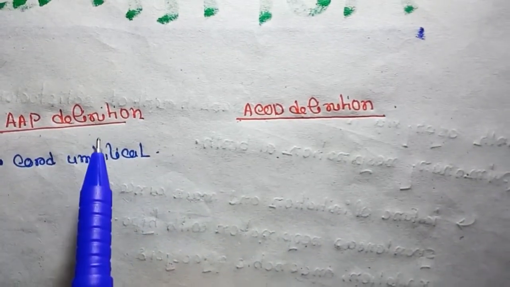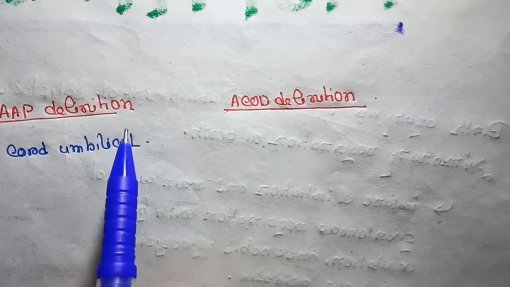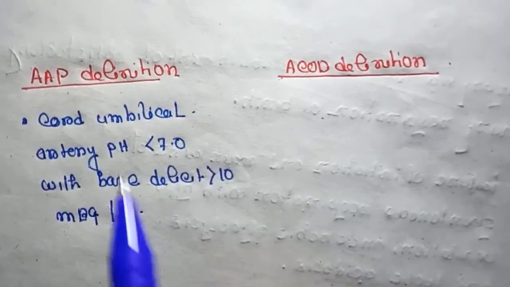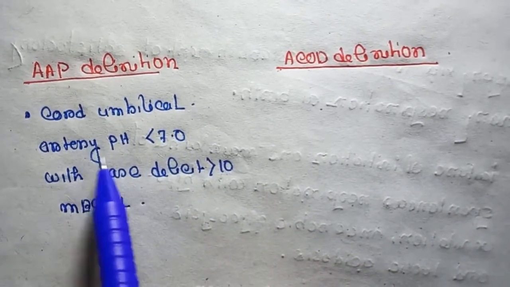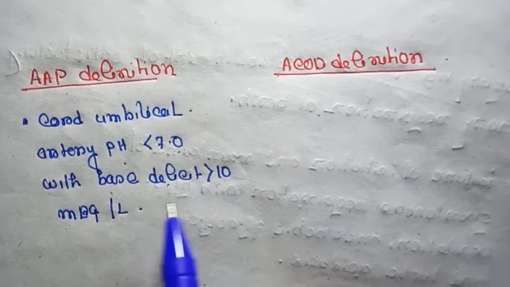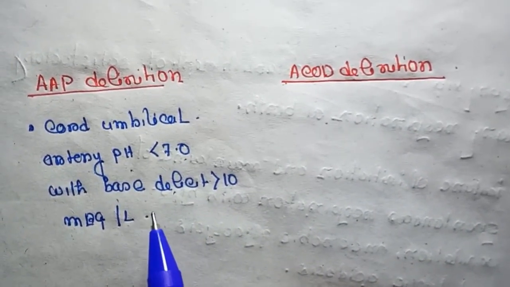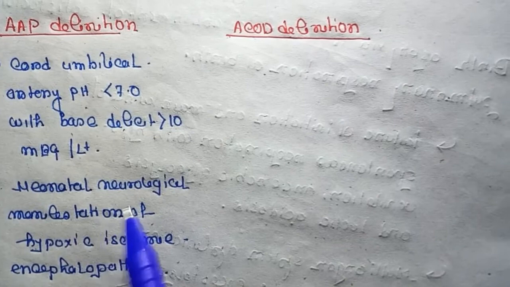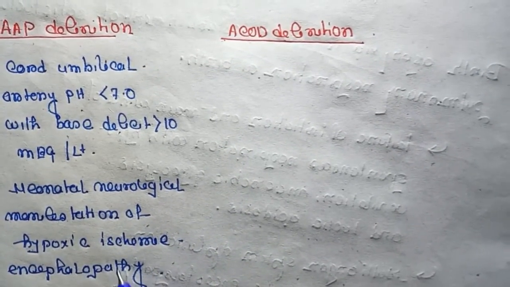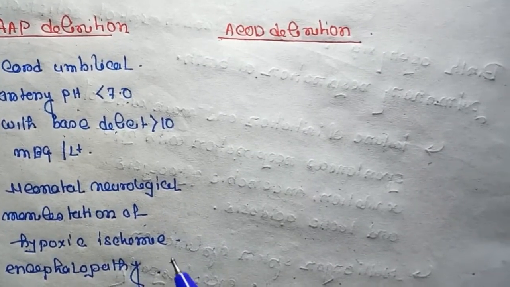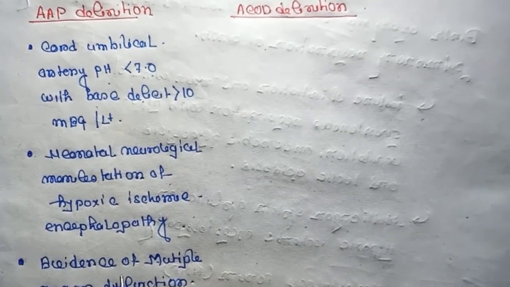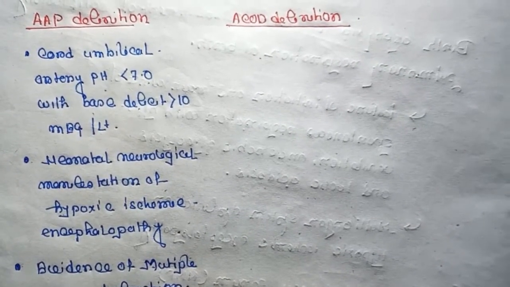The AAP definition of perinatal asphyxia is a triad of three components. First is umbilical cord artery pH less than 7 with base deficit greater than 10 milliequivalents per liter. Second is neonatal neurological manifestation of hypoxic ischemic encephalopathy, that means hypoxic ischemic encephalopathy can be seen. And third is evidence of multiple organ dysfunction.